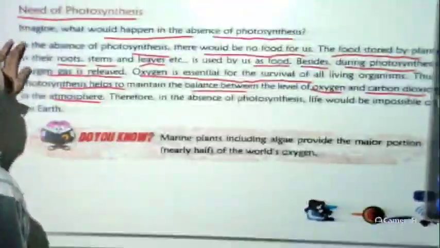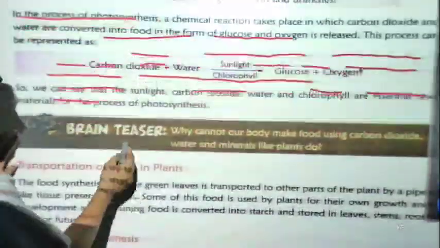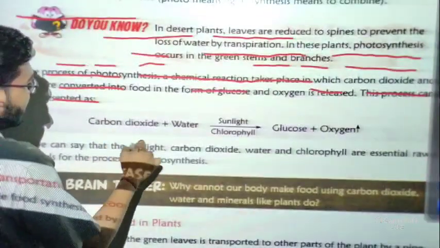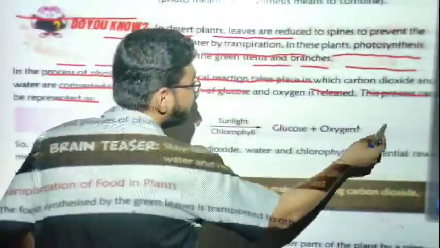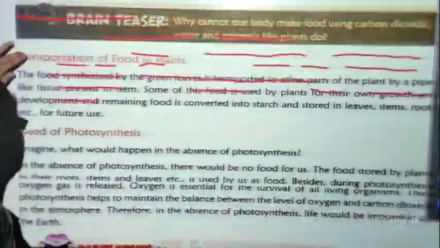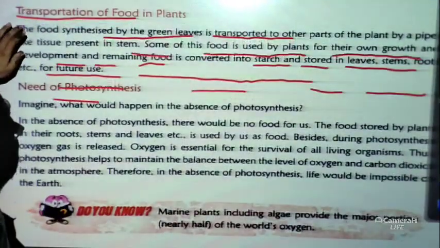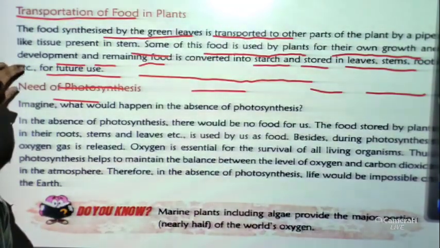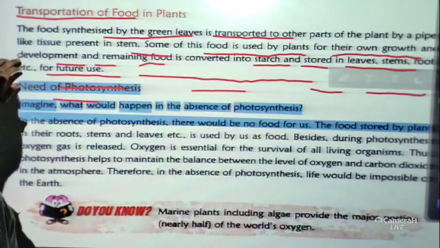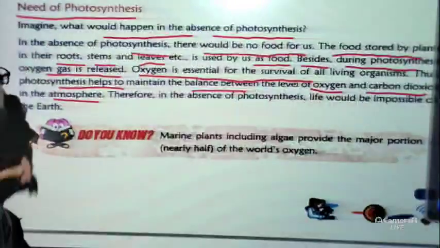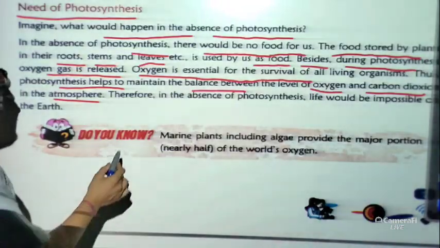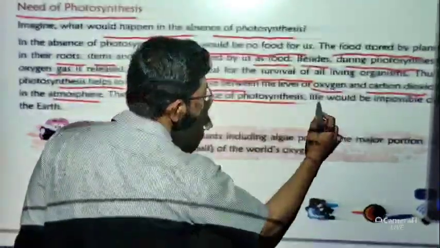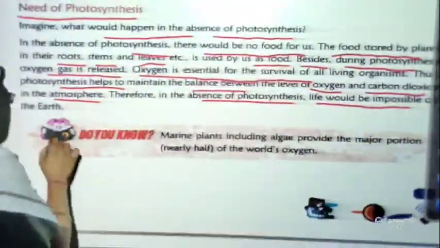This is very important, as we have seen previously. Let me show you. You can see here that in the process of photosynthesis, carbon dioxide plus water is used and it produces glucose and oxygen. So we get oxygen, which is very important for us. Photosynthesis is a very important and essential process. Therefore, in the absence of photosynthesis, life would be impossible on earth.